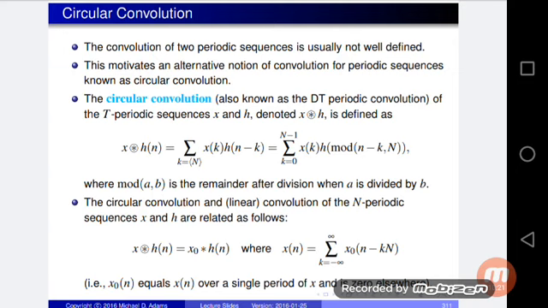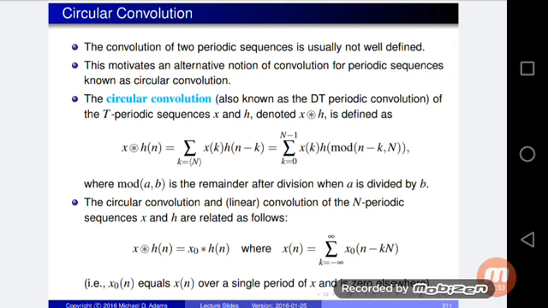The circular convolution is also known as DT periodic convolution. The DT periodic convolution of the N periodic sequences x and h is denoted x star h and is defined as